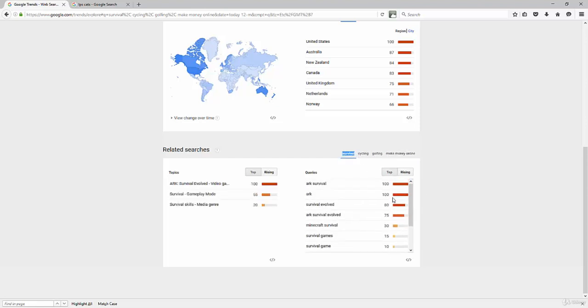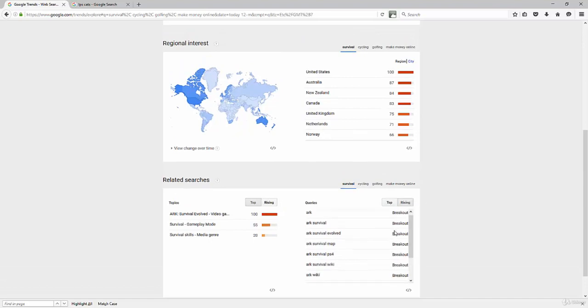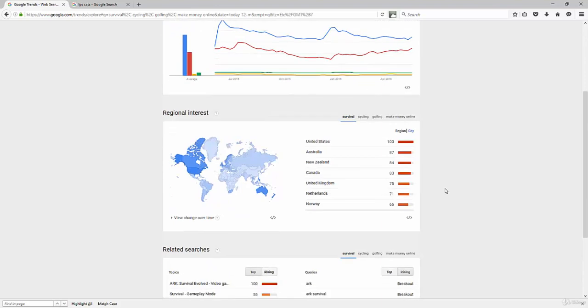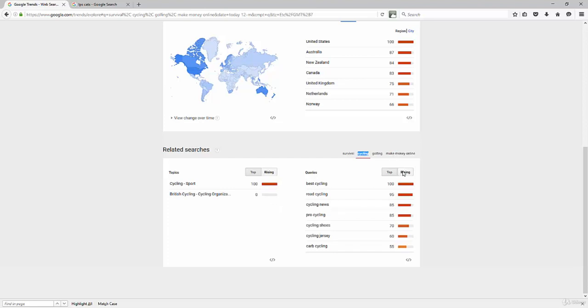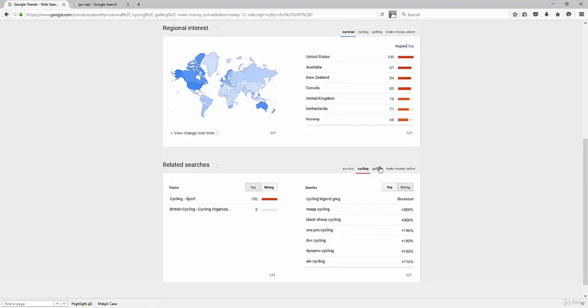Let's say the survival niche, let's go to rising, and Arc Survival still shows up there. And we could pull up cycling as well, just to see what things people are wanting to know. Road cycling, let's go to rising and see cycling legend Greg, map cycling, black sheep cycling. Not sure what that is, but that is another possibility that you could go after.